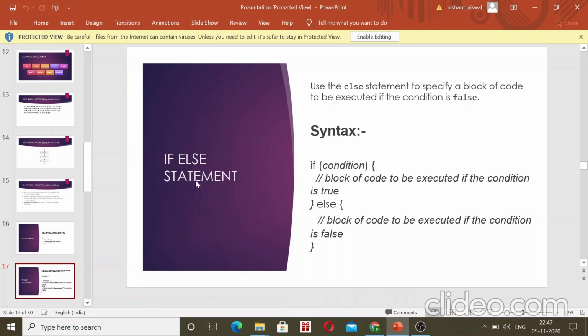if else statement. This is the statement. Use the else statement to specify a block of code to be executed if the condition is false. Here, we will provide one condition. If this condition is true, then the block of code written here will be executed. And if this condition was not true, then the block of code written here will be executed. Now let us see using this statement, we will code here.